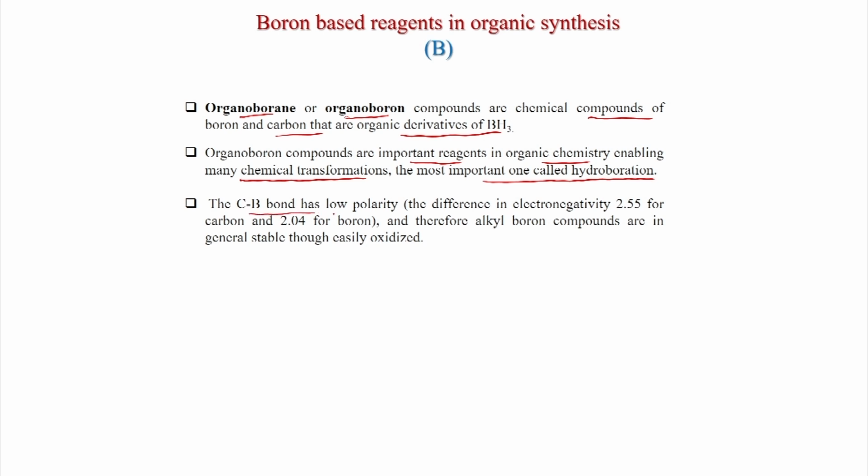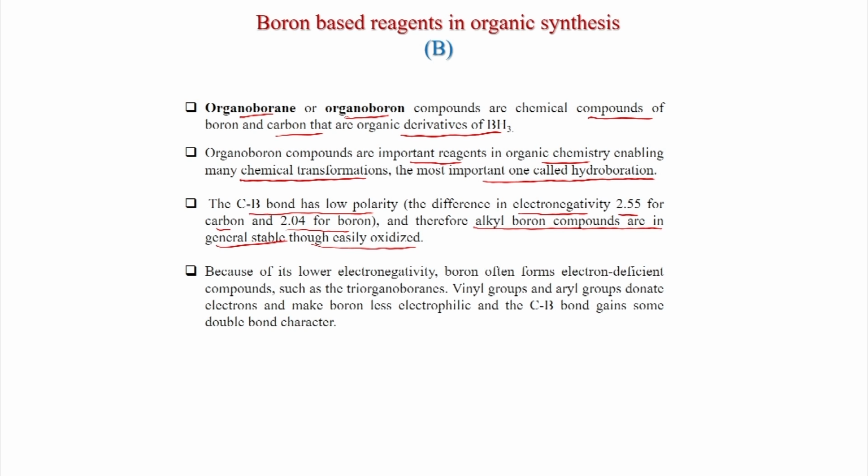And the C-B bond has low polarity. The difference in electronegativity is 2.55 for carbon and 2.04 for boron, and therefore alkyl boron compounds are in general stable, though easily oxidized. Also, boron is not so electronegative. So, because of its lower electronegativity, boron often forms electron deficient compounds such as triorganoboranes.